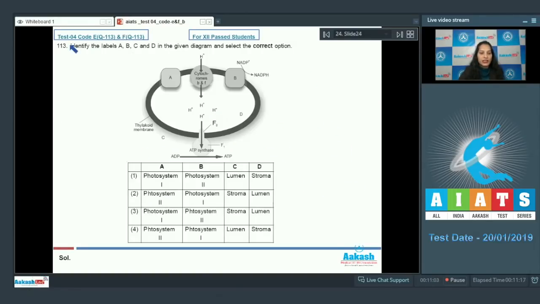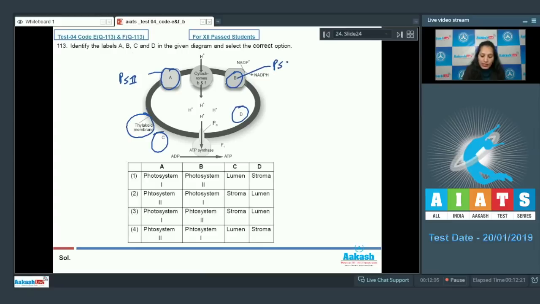Question number 113. Identify the labels A, B, C and D in the given diagram and select the correct option. So this is A, this is B, this is C, and this is D. So you have to identify these 4 labels from the given options and then select the correct option. You must have recognized this diagram, as this diagram is from your NCERT, and you can remember this diagram is from a chapter called photosynthesis in higher plants. This is the thylakoid membrane which is given over here. So this A should be the PS2 which is present over the thylakoid membrane.